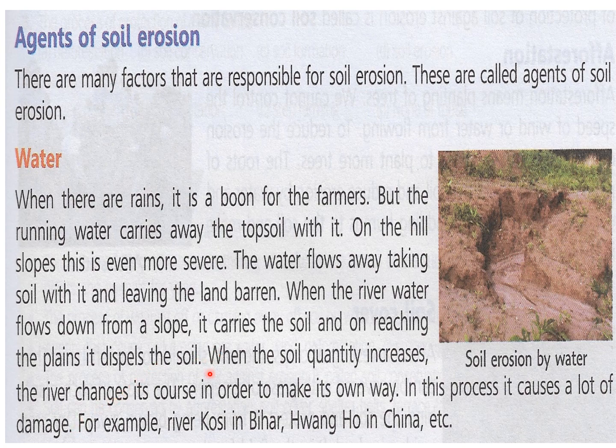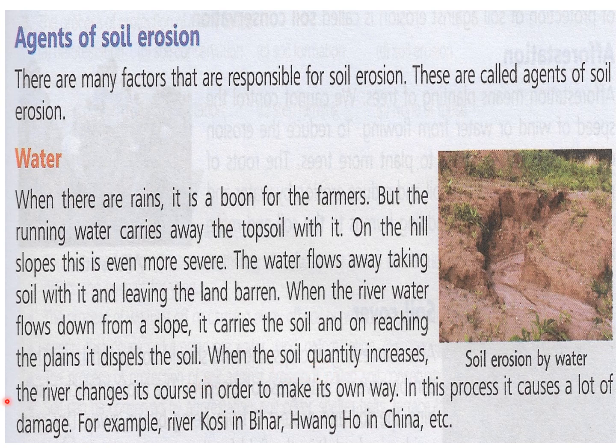Now, children, this is a very important point which you have to understand: when the river water flows down from a slope, it carries a lot of soil, and on reaching the plains, it dispels the soil, means it leaves it there, and the pile grows on and on. When a big pile of soil builds up, the soil quantity increases there, and the river cannot flow.